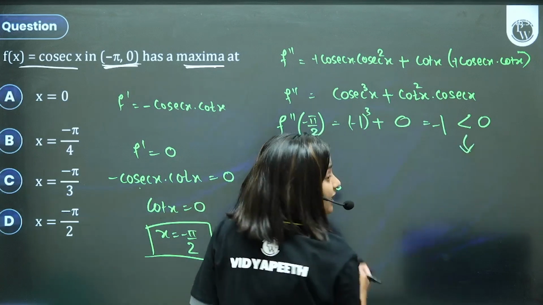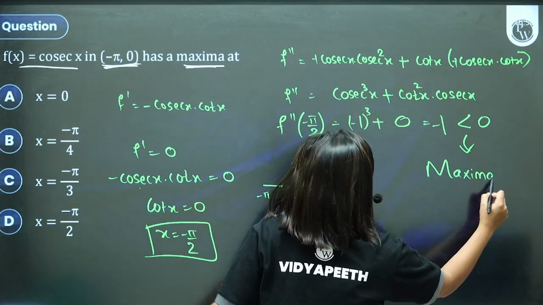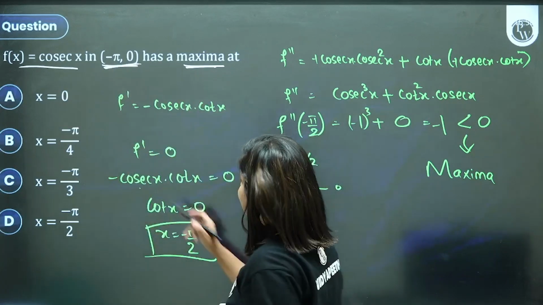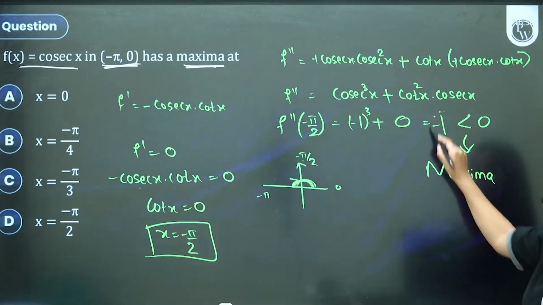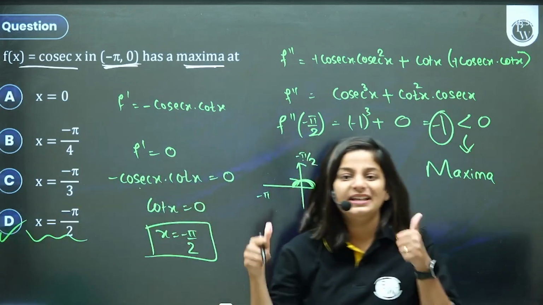And minus 1 is less than 0. Negative. If the double derivative is less than 0, it confirms a maximum. So children, what is the maximum? The maximum value is minus 1 at minus pi by 2. Option D is correct.